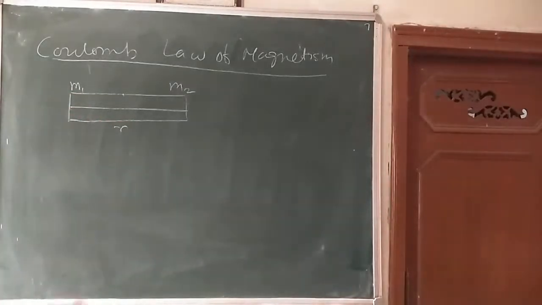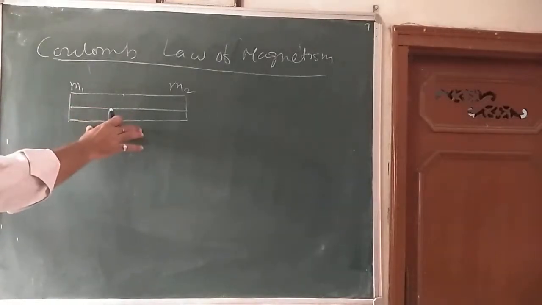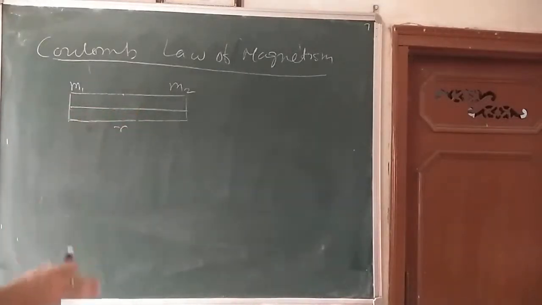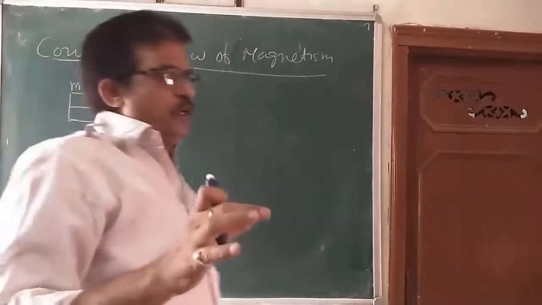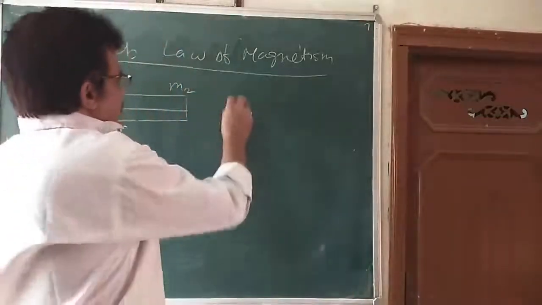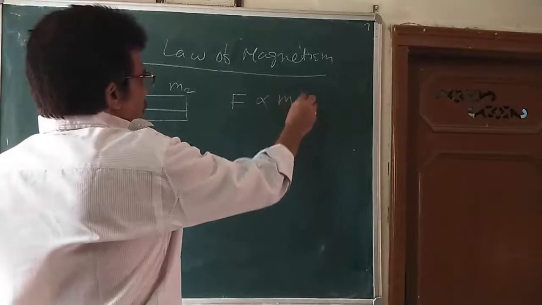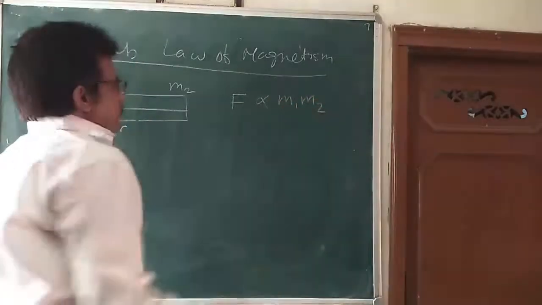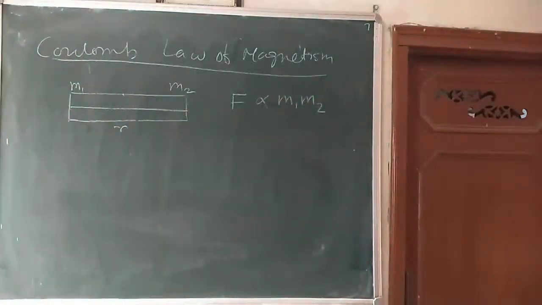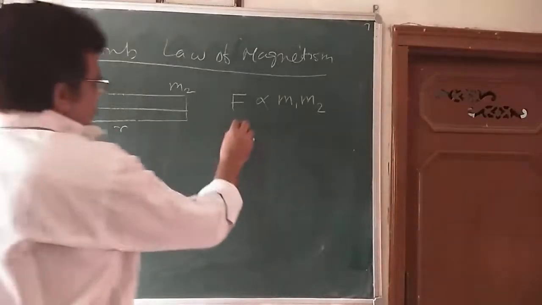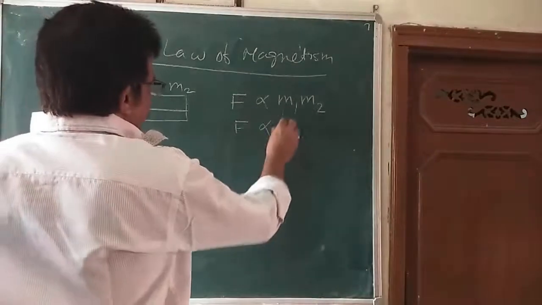Then the force of attraction or repulsion between the two poles is directly proportional to the product of their pole strengths, that is F is proportional to M1 into M2. And the force of attraction or repulsion is inversely proportional to the square of the distance, that is 1 by r square.